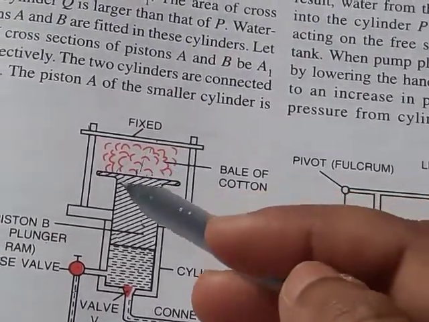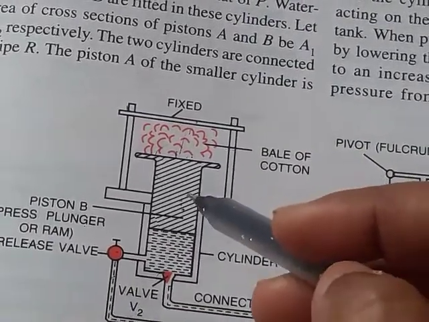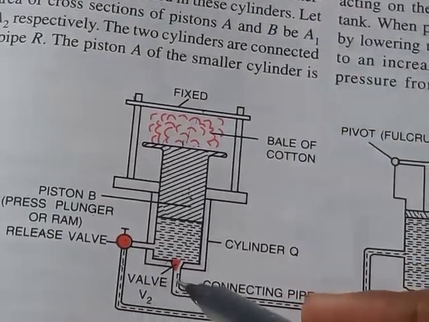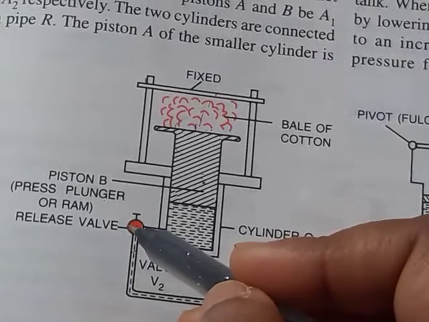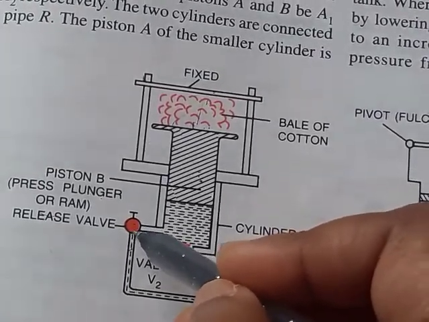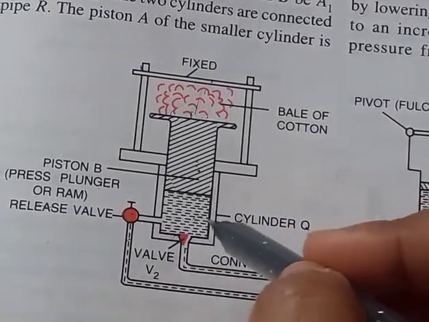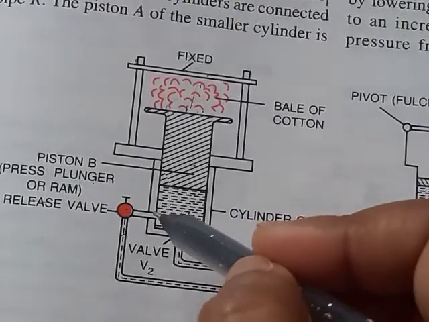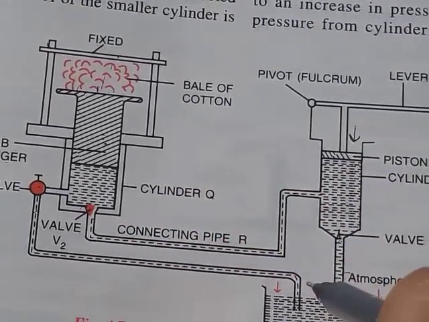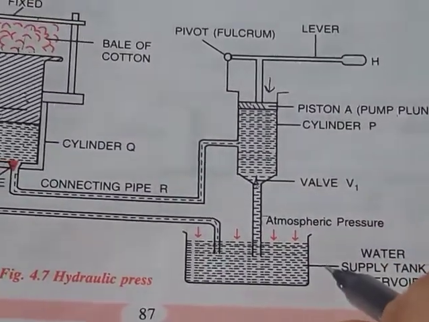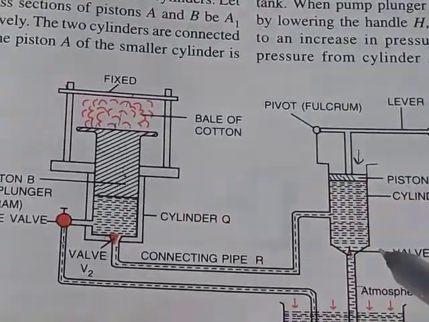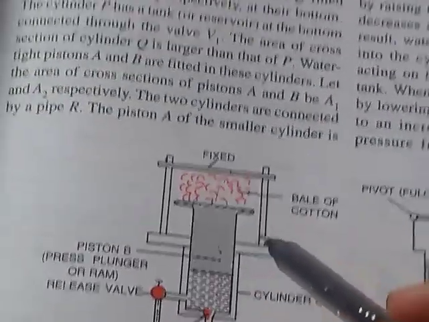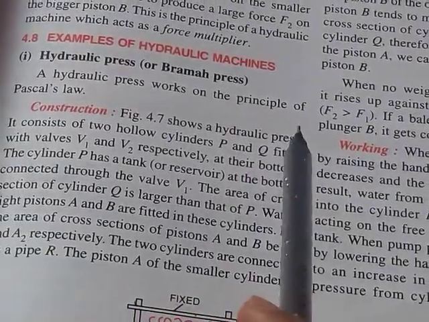Now after the action of the machine is over, this release valve will open, so the liquid from cylinder Q will run out through this tube to the water supply tank. This is the working principle of the hydraulic press.